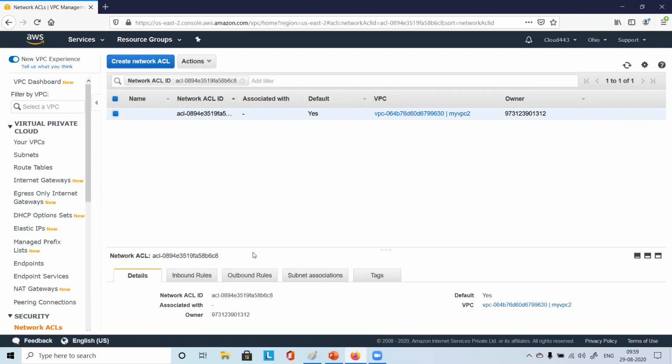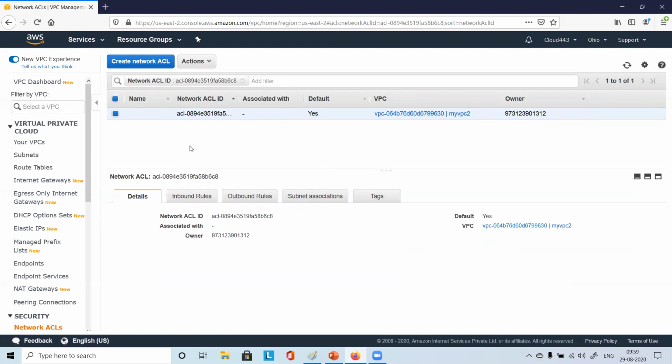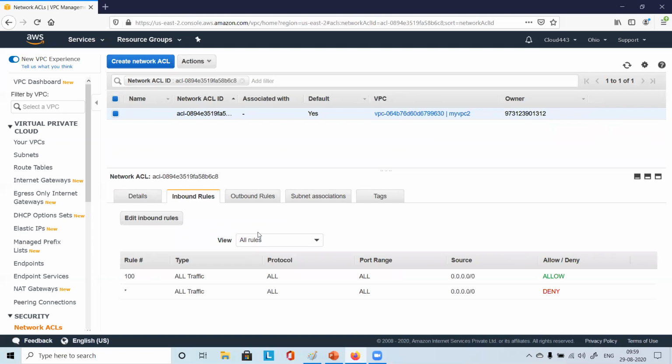Okay, so we'll be discussing this in detail. For now, you just see here, you have the details, some network ACL ID is there. You have some inbound rule, you have some outbound rule. In the inbound rule, you see rule 100, asterisk means any, all traffic, deny. And for rule number 100, something is allowed like that. I'll be explaining, and at that time you can relate.